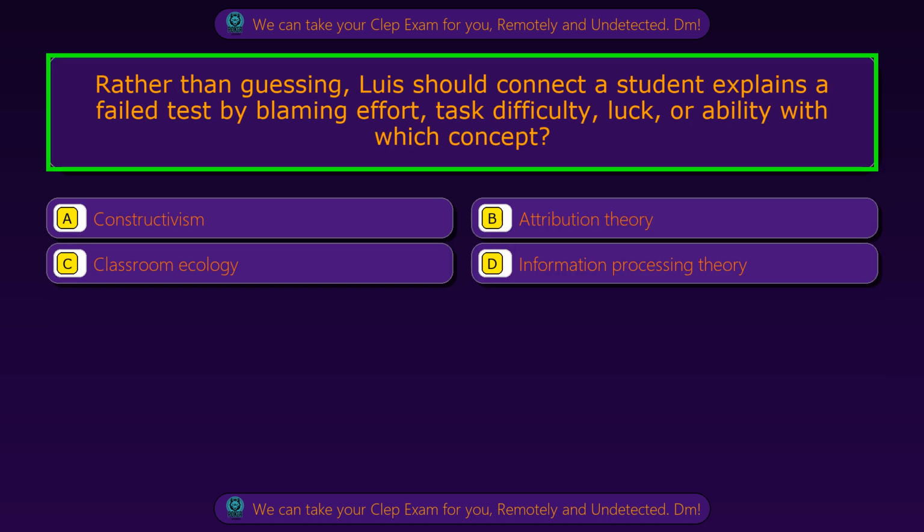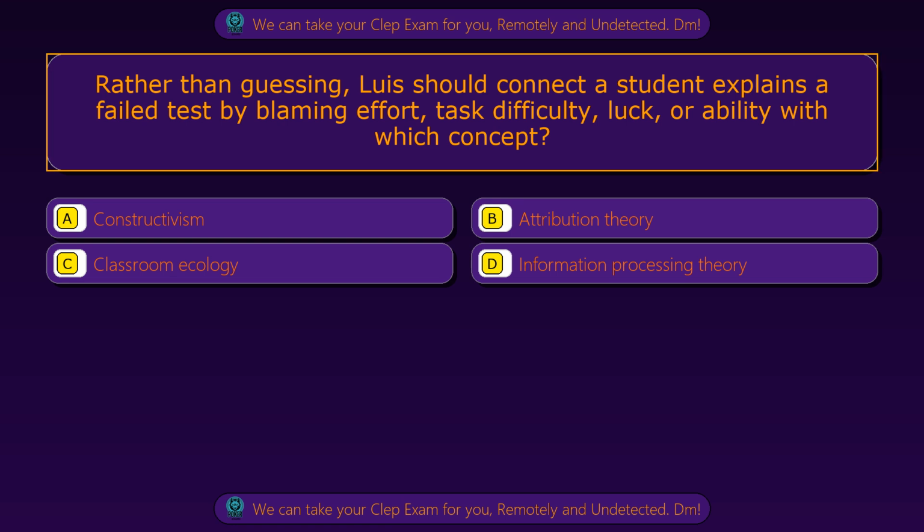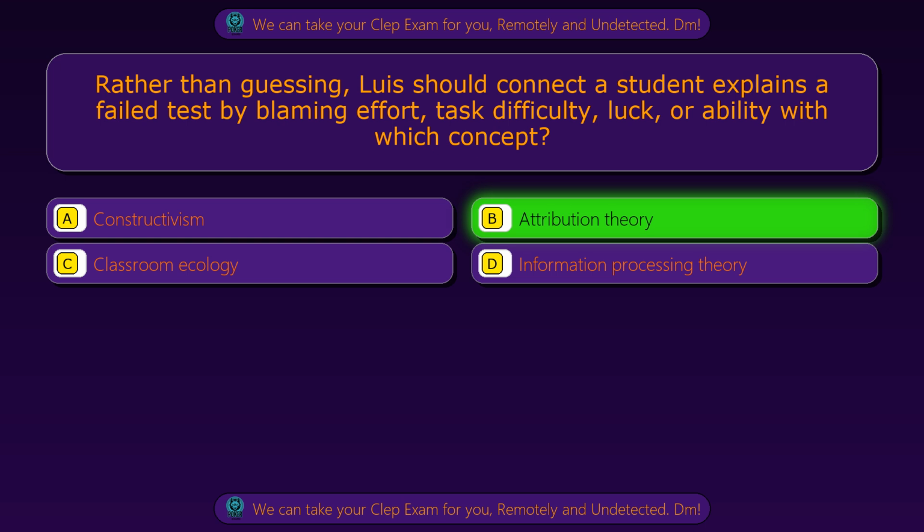Question 30. Rather than guessing, Louise should connect a student who explains a failed test by blaming effort, task difficulty, luck, or ability with which concept? Option A, constructivism. Option B, attribution theory. Option C, classroom ecology. Option D, information processing theory. The correct answer is option B, attribution theory.